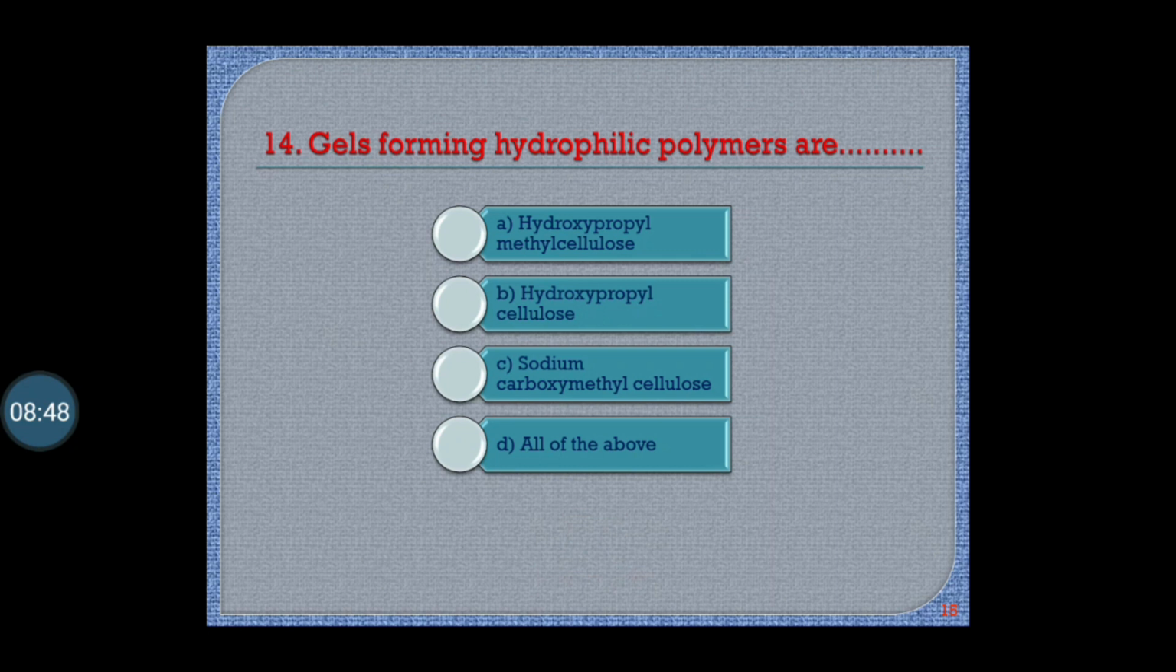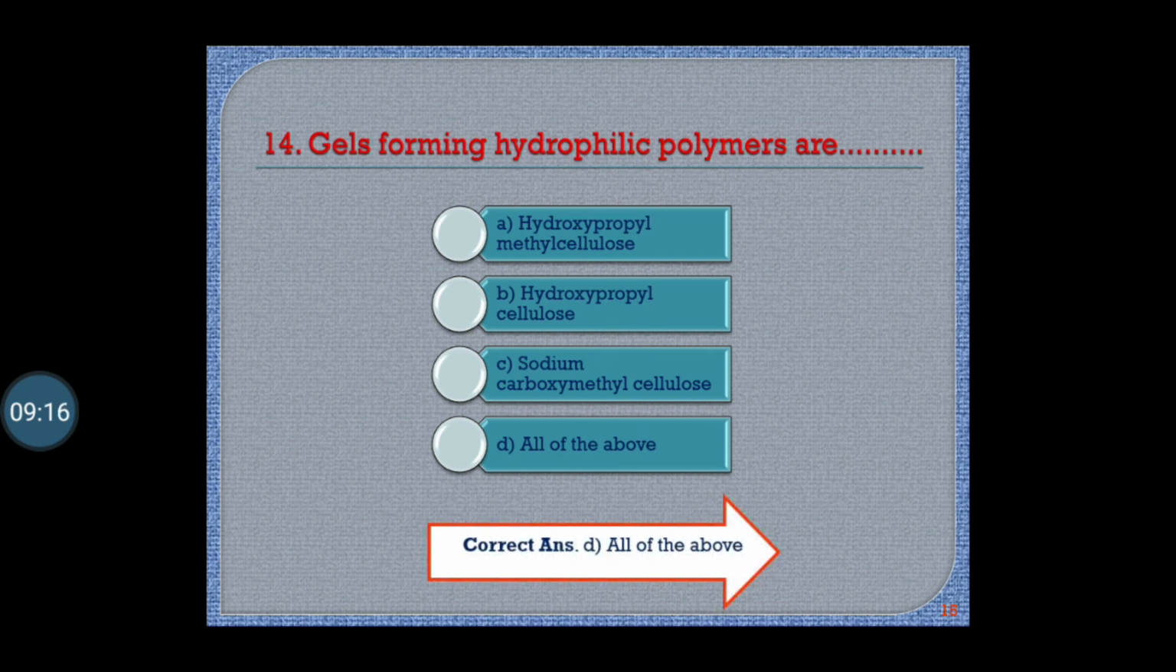Question number 14. Gel forming hydrophilic polymers are: A, hydroxypropyl methyl cellulose, B, hydroxypropyl cellulose, C, sodium carboxy methyl cellulose, option D, all of the above. Correct answer is D, all of the above.